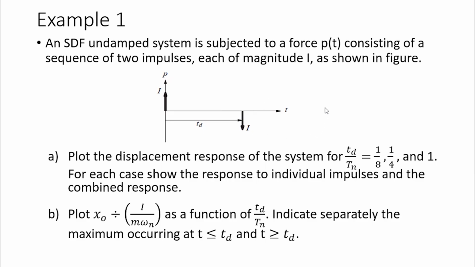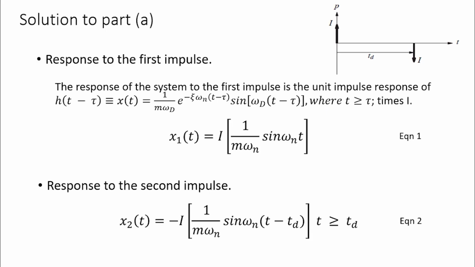So let's solve this. The response due to these impulse functions can be calculated by using the unit impulse response. So we can multiply the magnitude of each impulse by the unit impulse response and we get the response corresponding to these impulses.